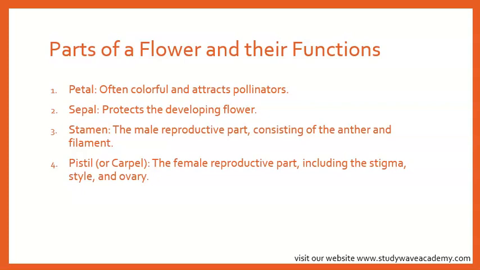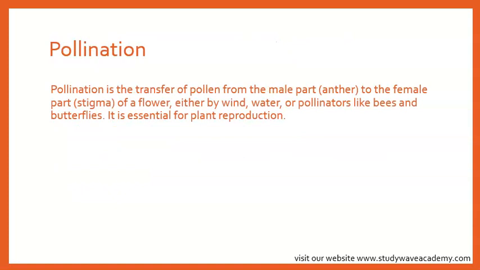So next we're going to be looking at how these parts work together, okay? Which is called pollination. Pollination is the transfer of pollen from the male part to the female part of a flower, either by wind, water, or pollinators like bees and butterflies. It is essential for plant reproduction. Okay, do you understand?